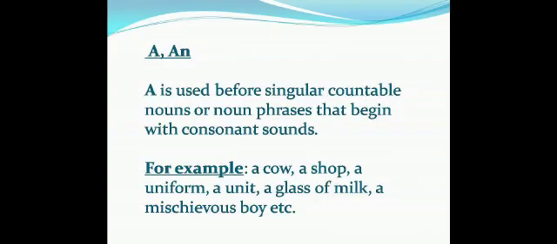A and an. A is used before singular countable nouns or noun phrases that begin with consonant sounds. For example, a cow. Cow is a countable noun and it begins with a consonant sound. So, a cow, a shop, a uniform, a unit, a glass of milk, a mischievous boy, etc.